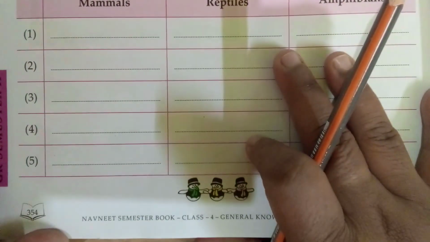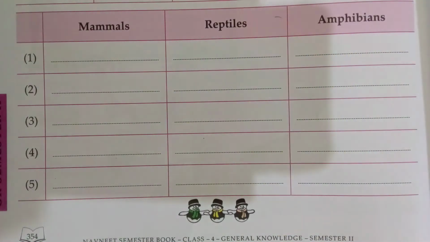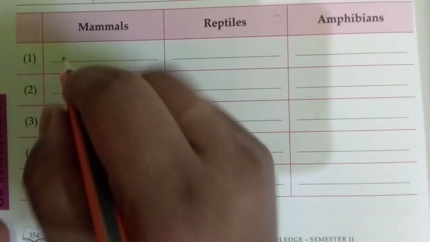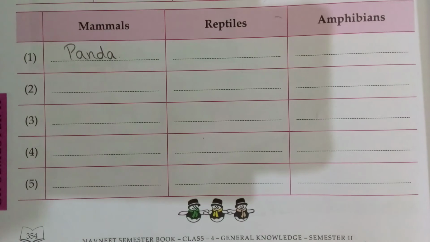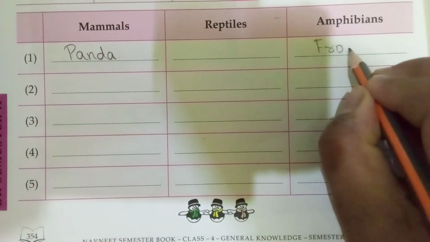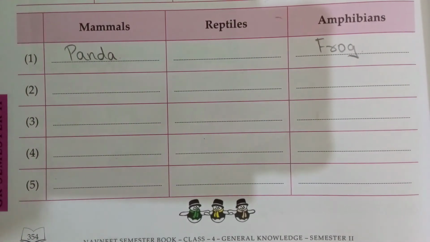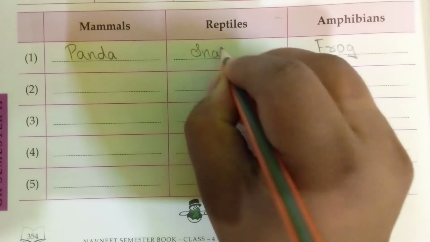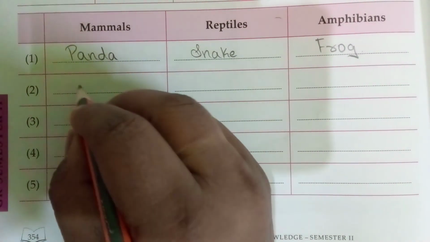Now we'll see whether they belong to mammals, reptiles or amphibians, okay? Now panda. Panda will be in mammals, okay? It gives birth to its young one. Next we have frog. Frog will be in amphibians. Why? Because it lives both in water and on land, okay? Next, snake. Snake is a reptile, okay? Next, bat. Bat is a mammal.